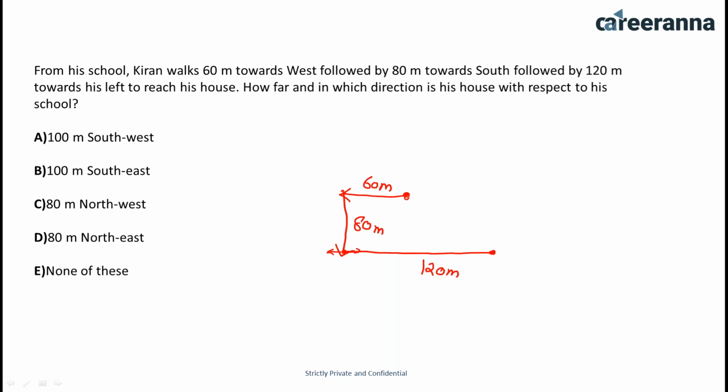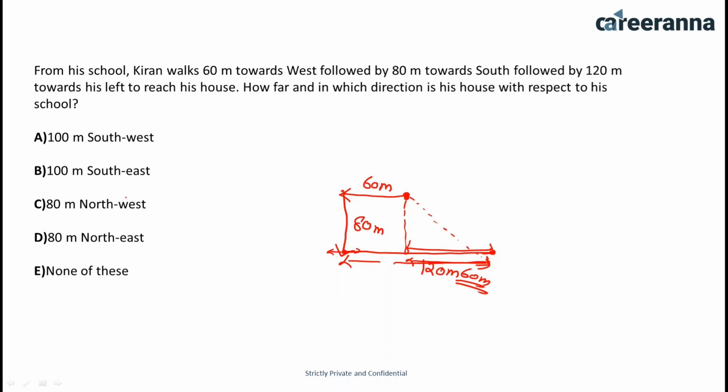Okay, so if you are going to solve this, you can directly see that from here to here the distance is 80 and from here to here 60. So you can say that this is also going to be 60 meters. The total distance from here to here is 120, but from here to here it is only 60, and from here to here it is 80. Now you have to find out the final distance, which you have to calculate. And you can easily see that the direction is southeast.